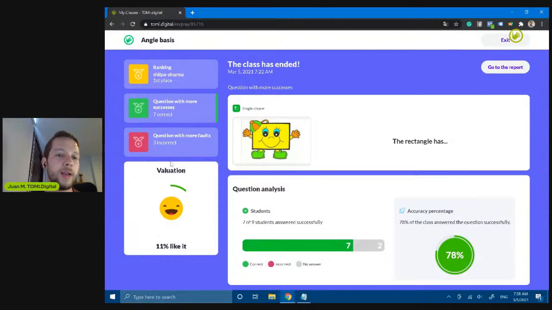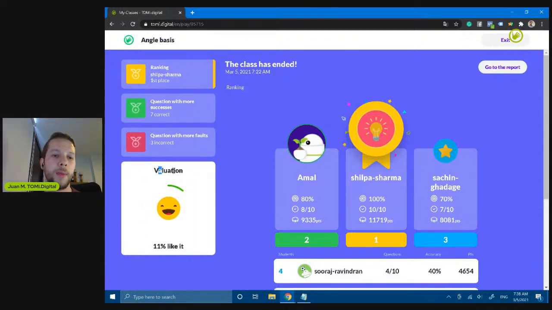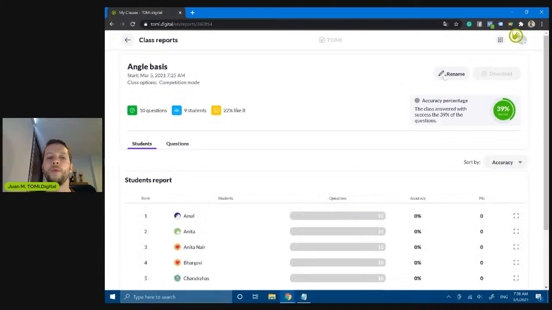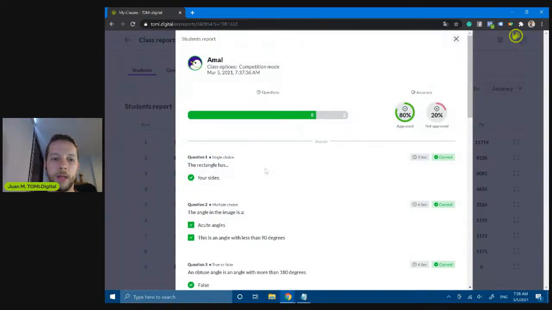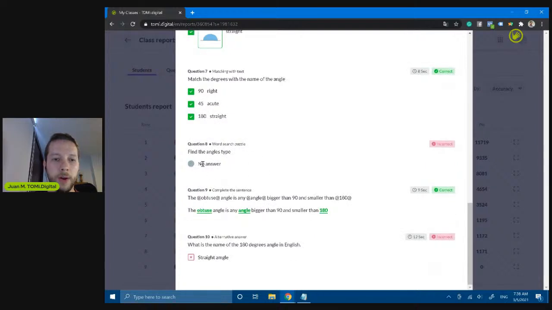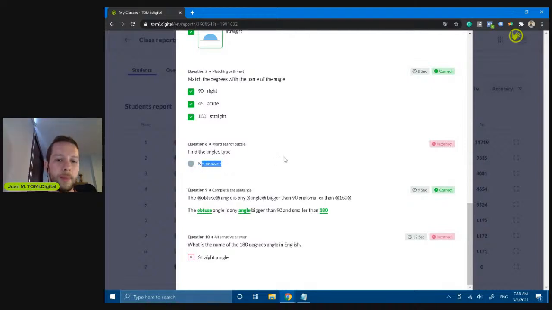So we can see a fast report here. What was the question with more correct answers, and the question with more incorrect answers. So that's an overview. And what is the evaluation, or the score, sorry, from students. So I'm going to go to the report to see what the right answers are. For example, let's double check Amal's answers. So Amal, and we have here, it says that you didn't get it right.